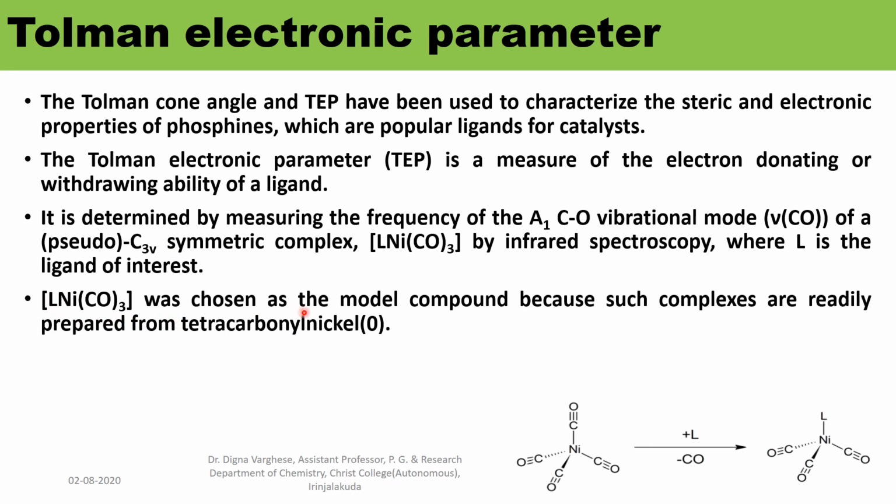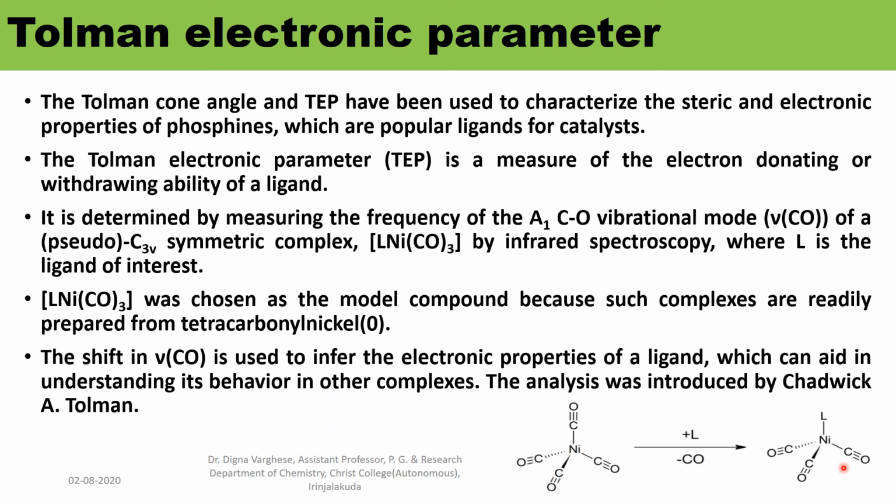LNi(CO)3 was chosen as the model compound because such complexes are readily prepared from tetracarbonyl nickel. Tetracarbonyl nickel undergoes a substitution reaction by the removal of CO, forming the mono-substituted product. The shift in nu CO is used to infer the electronic properties of a ligand, which can aid in understanding its behavior in other complexes.